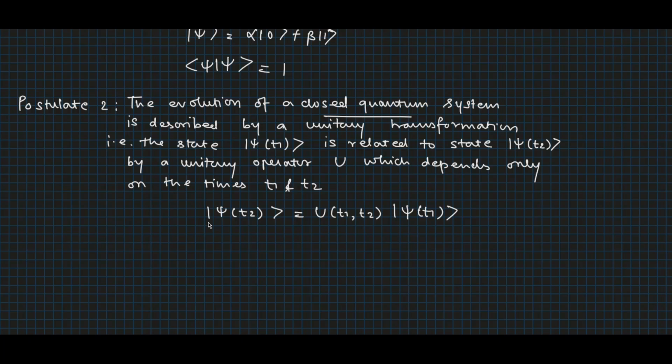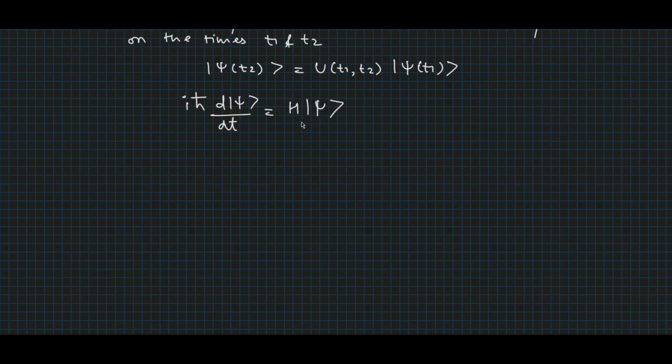A more refined version of this postulate would be to describe the evolution in continuous time, which can be achieved by the Schrodinger equation given by i h-bar d psi by dt equal to H operating on psi. Here, H is our Hamiltonian operator of the closed system, which is also a Hermitian operator, which implies we can write H as a spectral decomposition given by H equal to summation E times the outer product |E><E|, where the state |E> is the energy eigenstate and the scalar E is its corresponding eigenvalue.